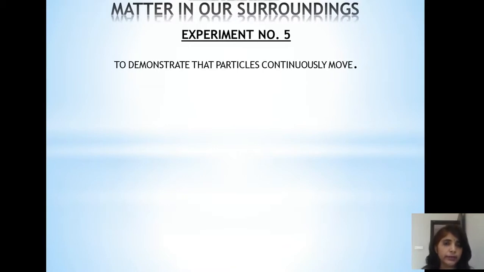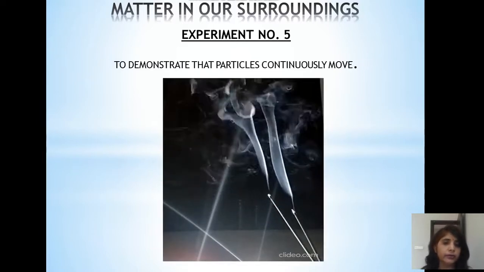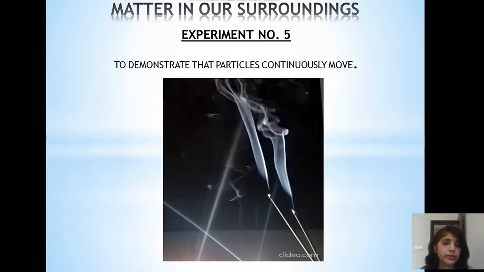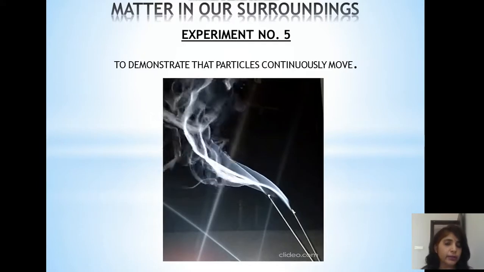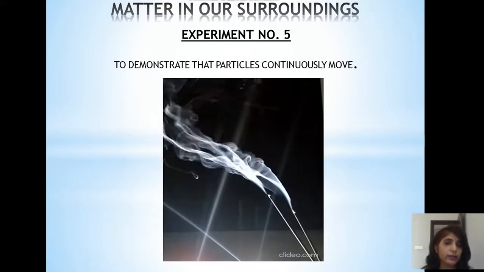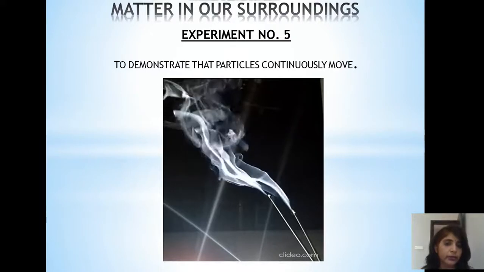Now another activity for this characteristic, whether particles continuously move or not, that you regularly see at your home when we light an incense stick. See, diffusion of the fragrance of an incense stick or perfume takes place, where particles of smell or smoke diffuse out in the air.